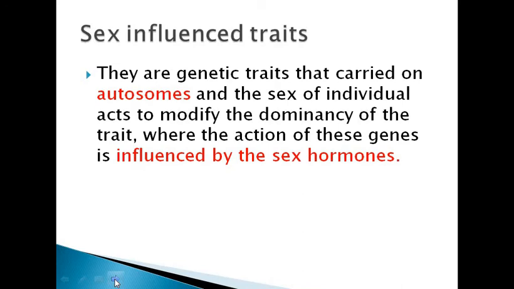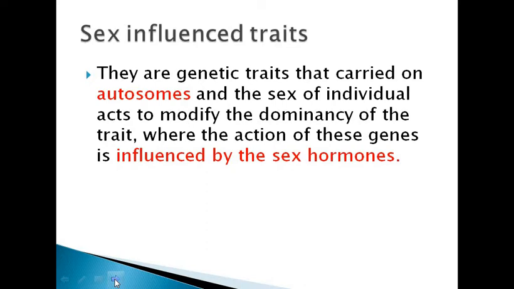Sex influenced traits, what's the meaning of influenced? Influenced means enhanced, stimulated. So sex influenced traits are genetic traits, and this genetic trait is carried on autosomes, I mean on the chromosomes from number 1 to number 22. But this trait is influenced by the sex hormones.